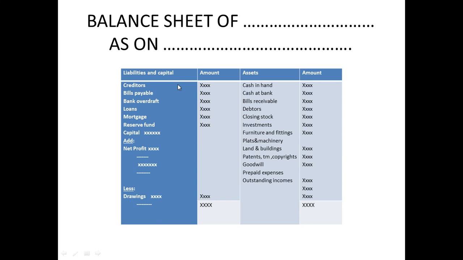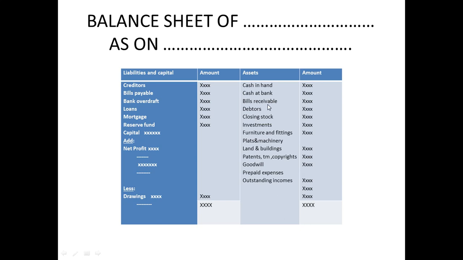Called creditors. In the same manner, the opposite of creditors are debtors. You can check out over here. I am going to explain both the things simultaneously. Liabilities are nothing but you are liable to pay or provide the service. Assets are nothing but what the company has in their hands. So debtors are nothing but your opposite.